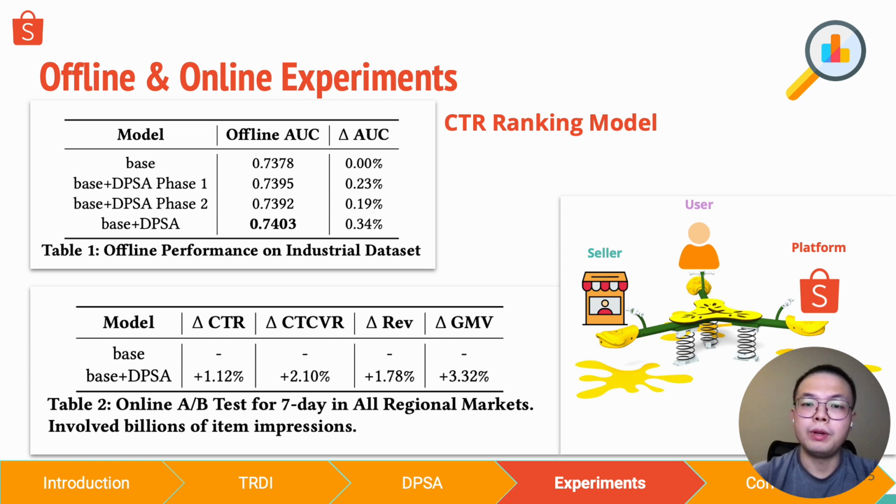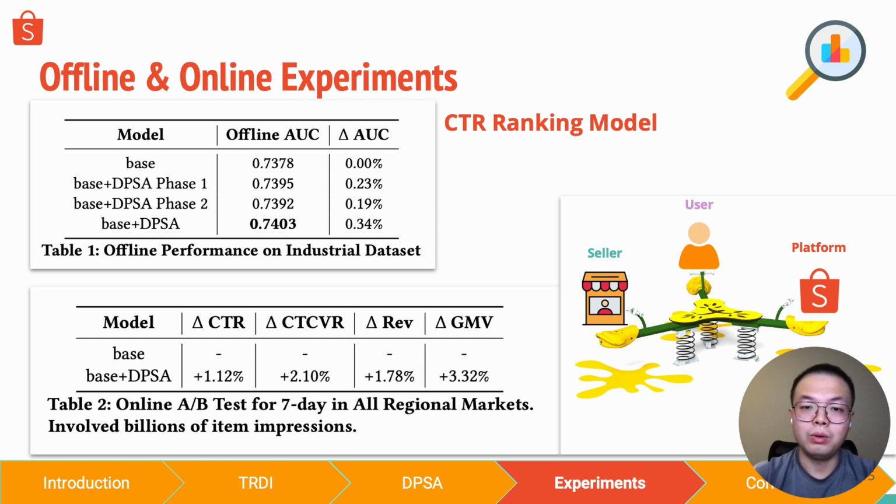And the user's experience could be gauged with CTR and CTCPR. The seller's interest could be measured with CTCPR and GMV, while the platform's primary goal is to maximize revenues with minimum damage on user experience and seller interest.